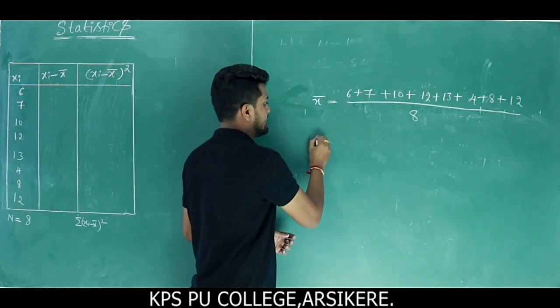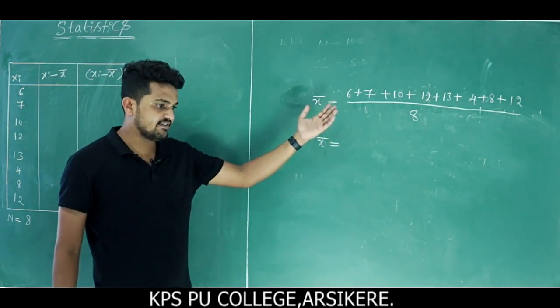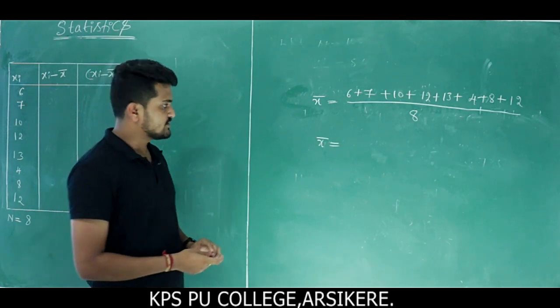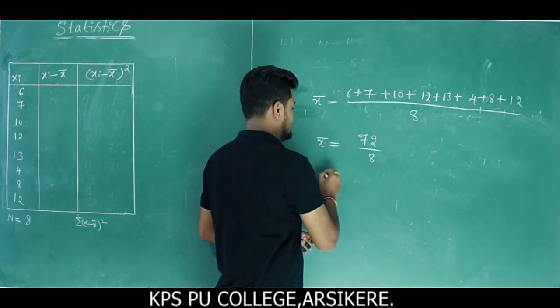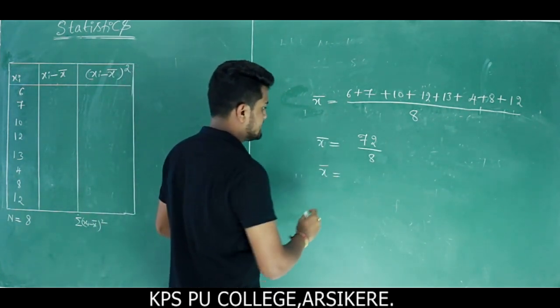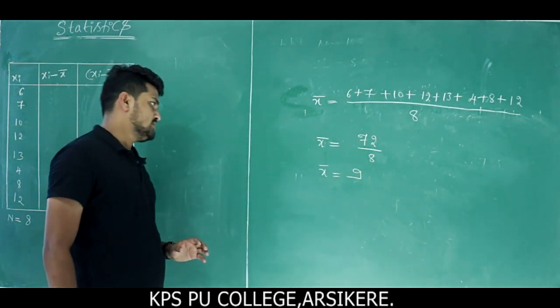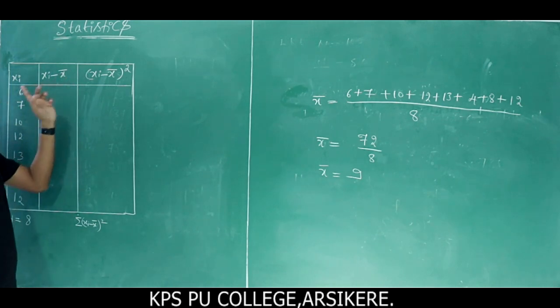Then what is the value of x bar? Calculating these values, we get x bar is equal to 72 divided by 8. 8 nines are 72. So the value of x bar is 9.